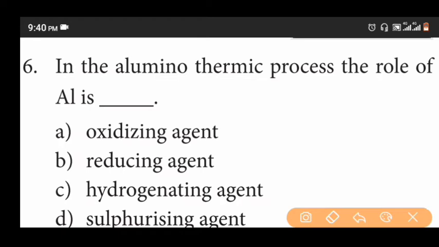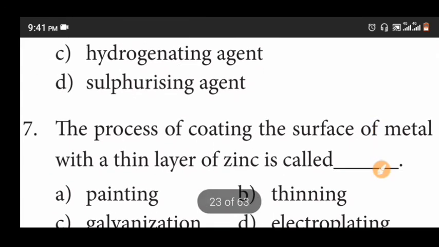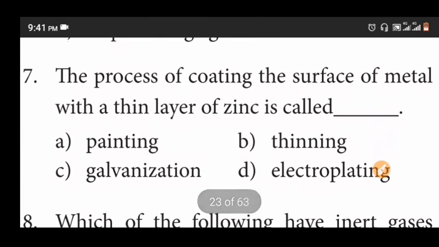Sixth question. In the aluminothermic process, the role of aluminium is dash. Oxidizing agent, reducing agent, hydrogenating agent, sulfurizing agent. The answer is B, reducing agent. Seventh question. The process of coating the surface of metal with a thin layer of zinc is called painting, tinning, galvanization, electroplating. The answer is galvanization.